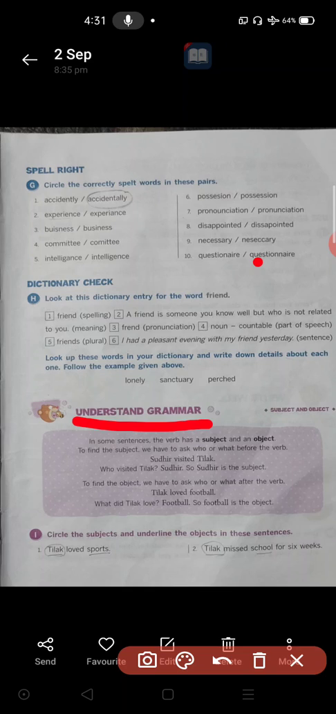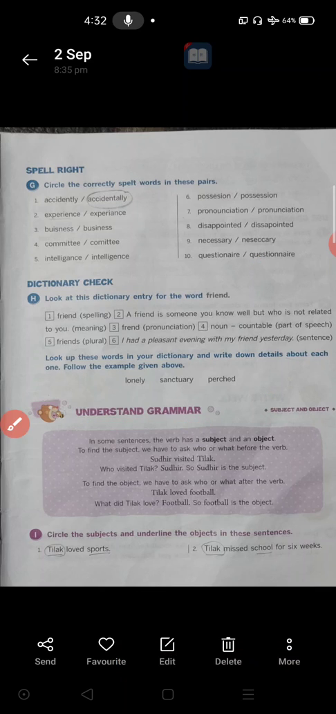The subject part is the one doing the action, and what they do is considered the verb, and the next person is considered the object. Okay, Rama is the subject, Ravana is the object, and killed is the verb. They gave a few examples here also, you see.